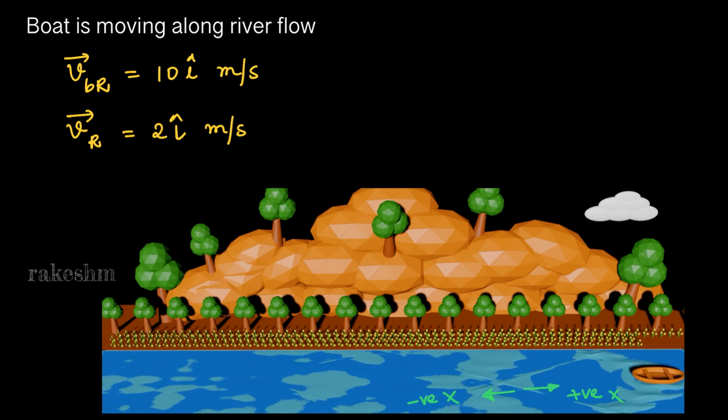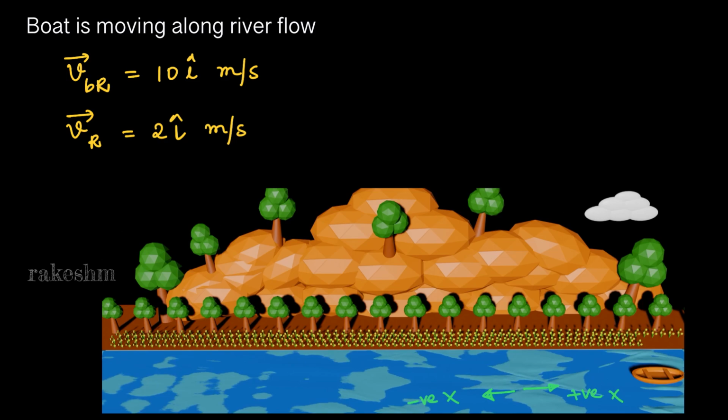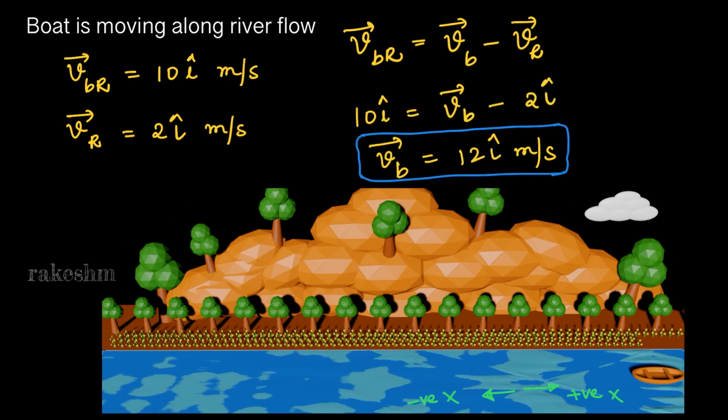Now V_BR bar equals V_B bar minus V_R bar. Let us put the values which we have taken in this equation. So putting the values, V_BR bar is 10 i cap, V_B bar we need to find out, and V_R bar is 2 i cap. So 10 i cap equals V_B bar minus 2 i cap.